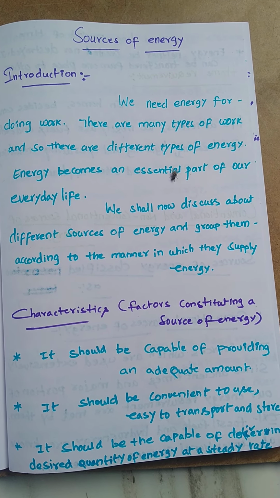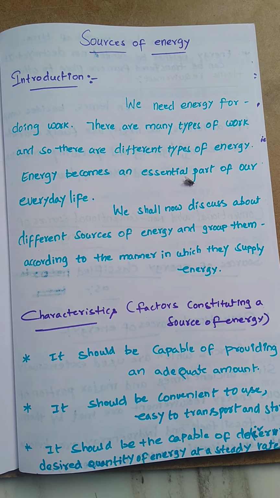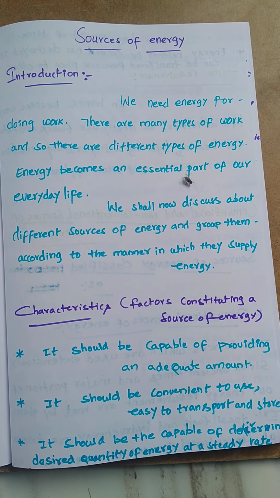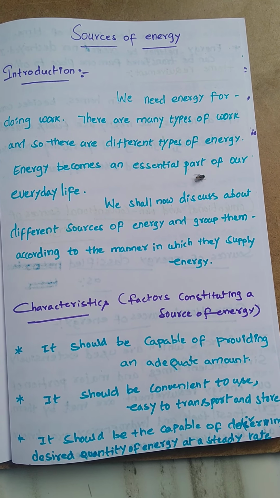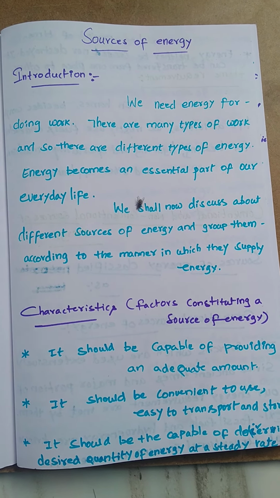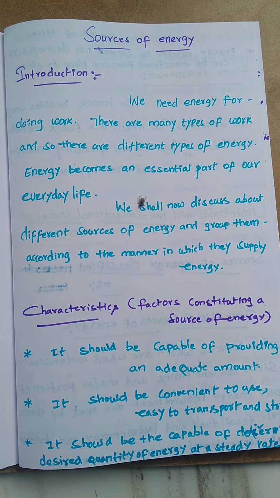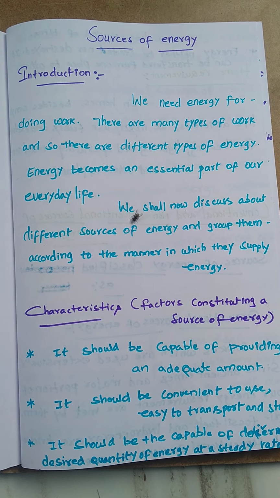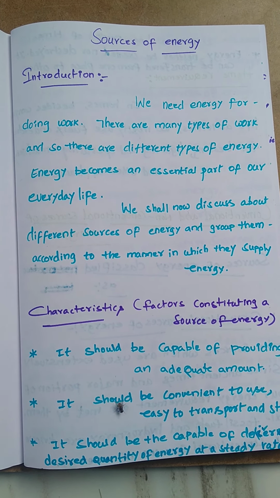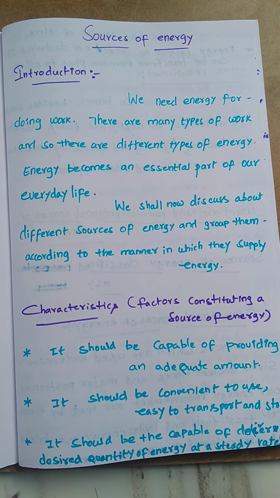Dear students, I have already told you many times that the human eye and colourful world chapter is almost linked with the light chapter, excluding the human eye defects: hypermetropia, myopia, and presbyopia. These are linked with the human eye, but the remaining parts are linked with the light chapter only. So that is also an easy and small chapter. And after excluding sources of energy, only one chapter is there, that is magnetism. That is one of the big chapters.